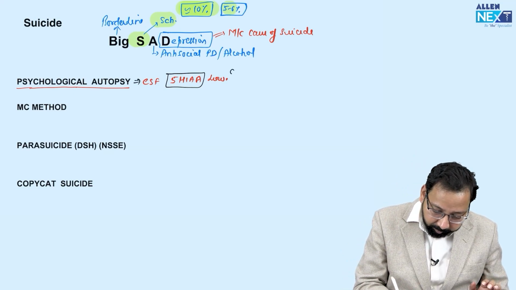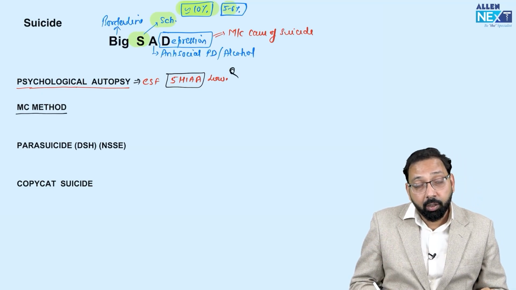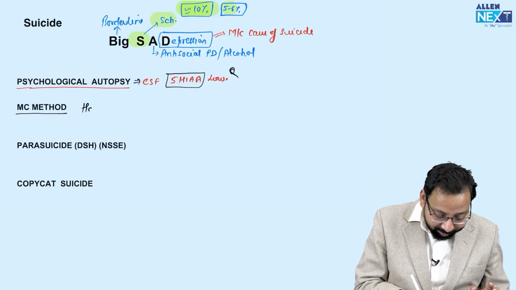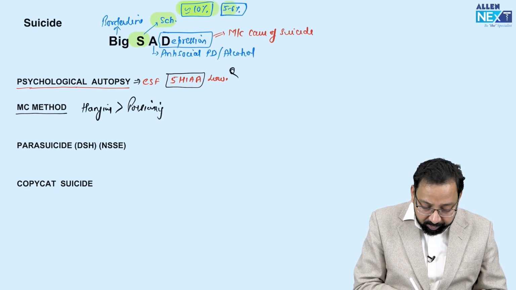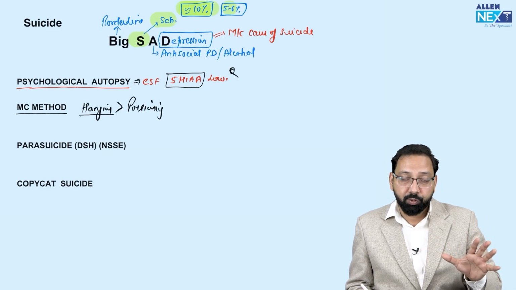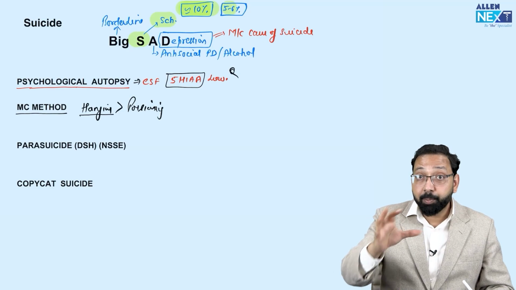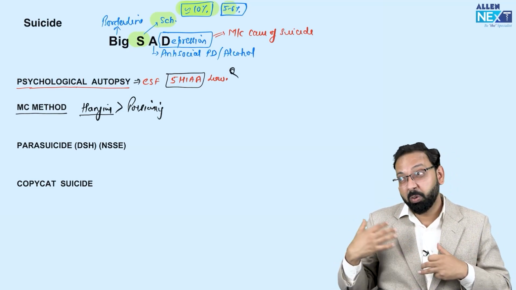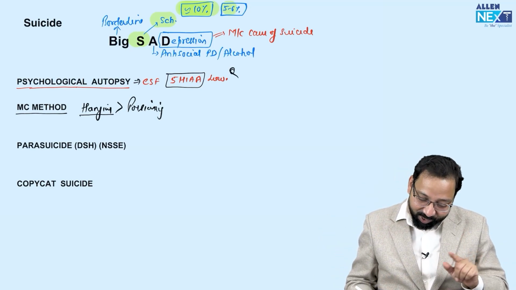Question has been asked: the most common method of suicide, even now after so much advancement, is hanging, more than poisoning. This is controversial, but recent data suggest hanging. Remember the example of paradoxical suicide: the patient wants to commit suicide but has no energy, will not go to market. Who will buy rope? Who will hang? Okay, hanging is most common, you will remember.